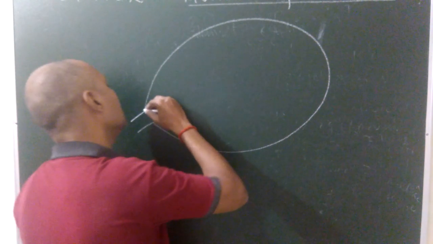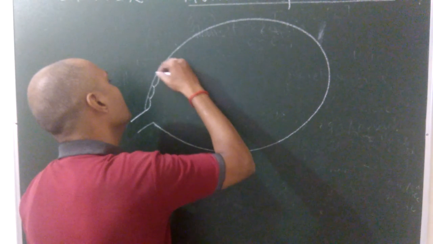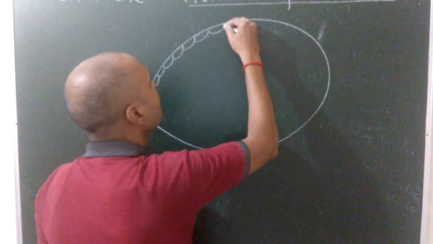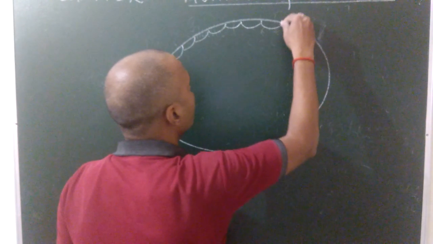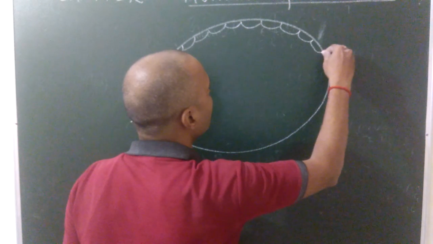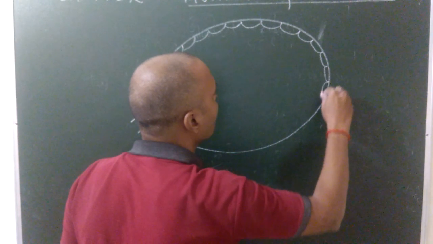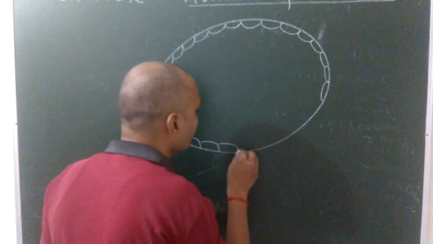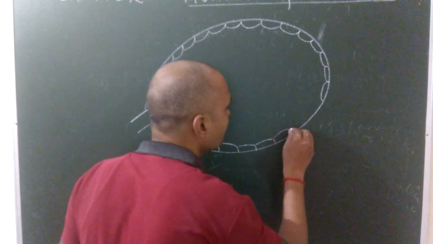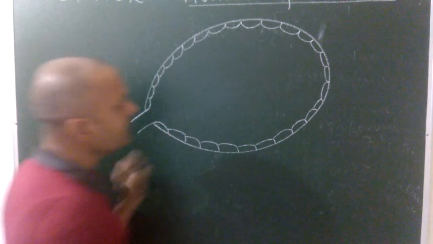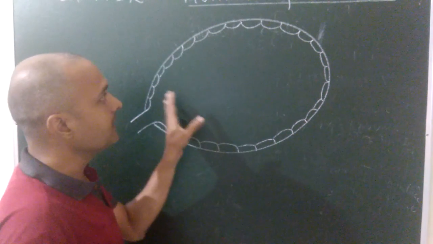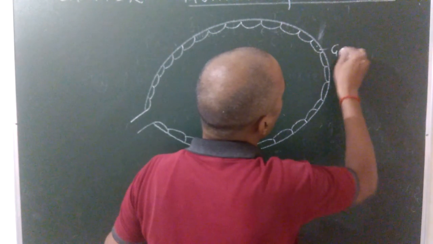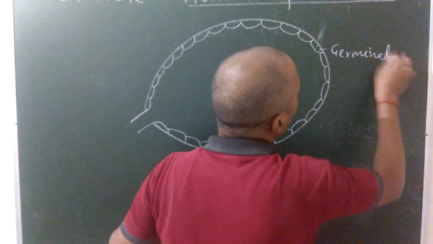Each ovary is surrounded by a specialized epithelium known as germinal epithelium, which contains germ cells, and these germ cells take part in oogenesis, or the formation of egg or ovum.